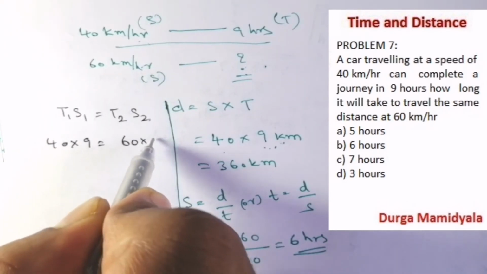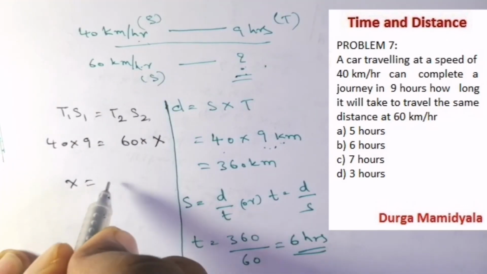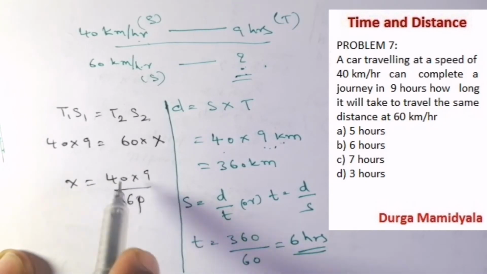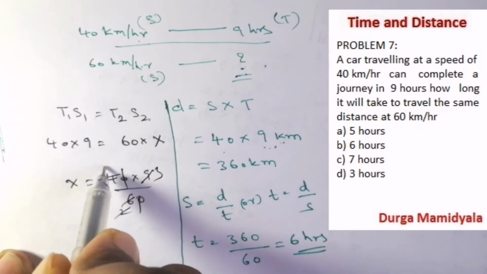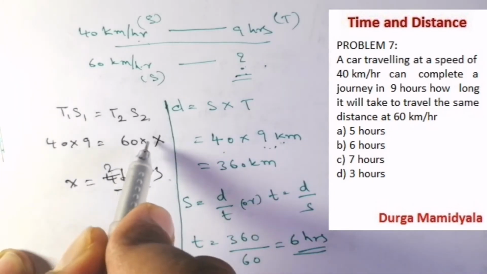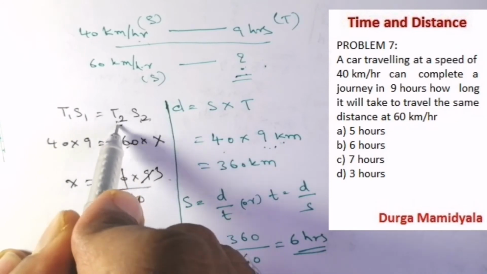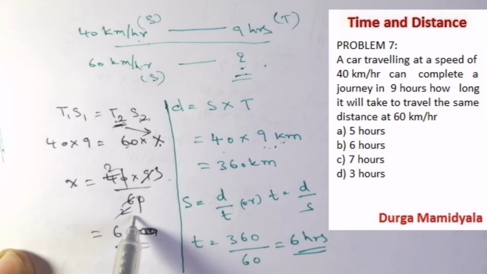X is what is required for us, right? So that is nothing but x equal to 40 into 9 by 60. So the zeros cancel, 3 2s are 6, 3 3s are 9, 2 2s are 4, that is 2 into 3, and we get 6 hours. What we are asking about is the time. We have the speed but we don't know the time. This T2 is x, so we get 6 hours, right?